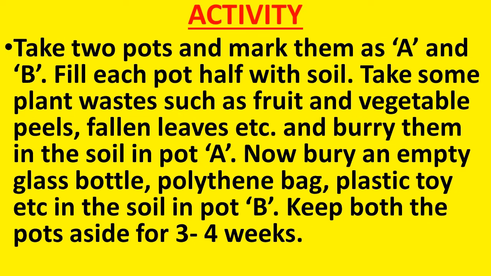Then take some vegetable and fruit peels and fallen leaves, that is plant waste, and bury them in the soil in pot A. Now take an empty glass bottle, polythene bag, plastic toy, etc. and bury them in the soil in pot B. So we have taken the organic matter in pot A and the non-organic items in pot B. Now we keep both these pots aside, side by side, for 3 to 4 weeks.